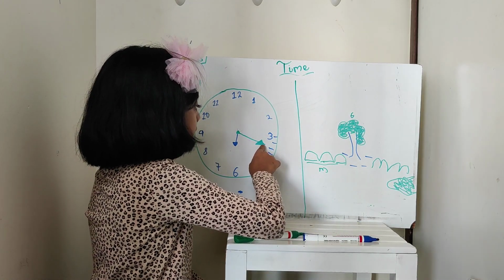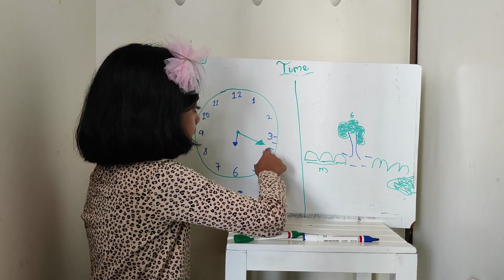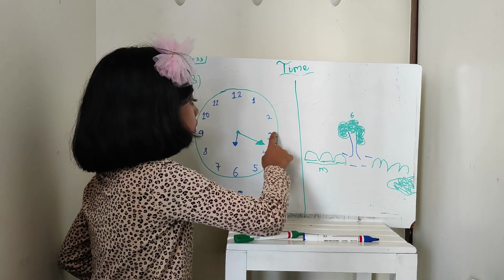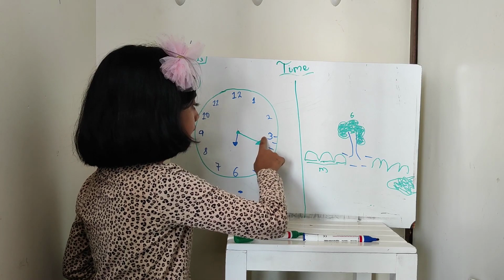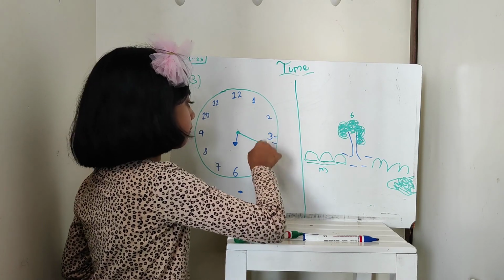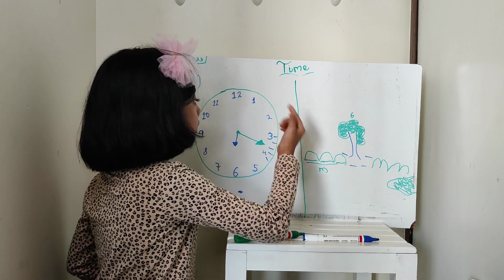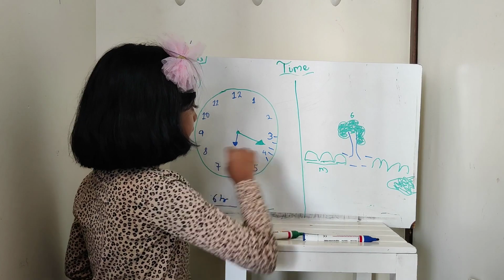So let's see where the minute hand is pointing. It is pointing at the 3rd line. So let's see what 5 3s are. 5 3s are 15. So we will count ahead. This is 15, 16, 17.